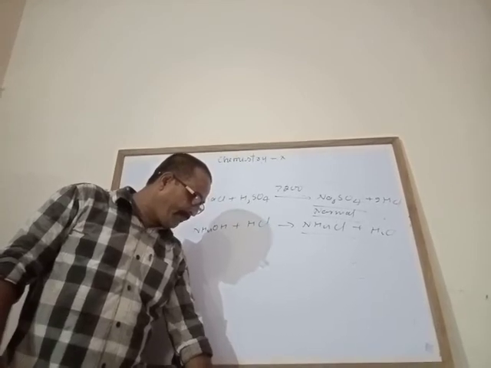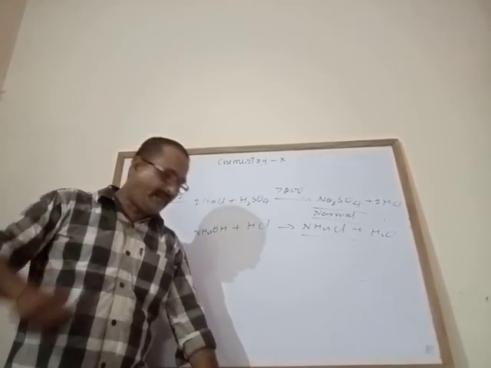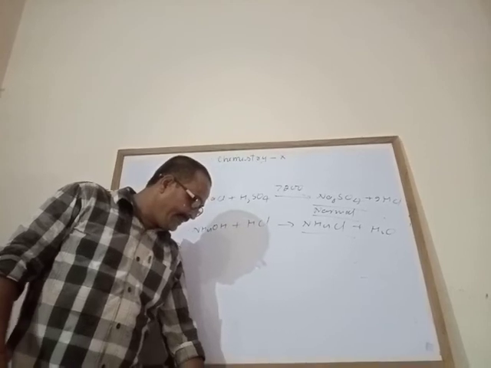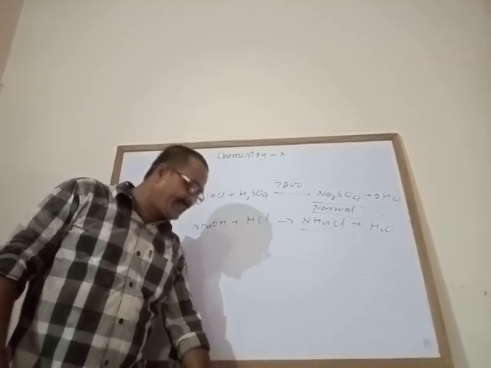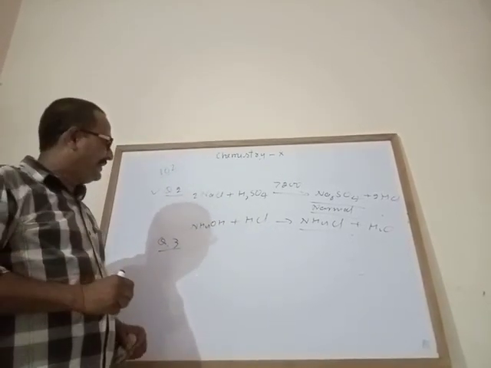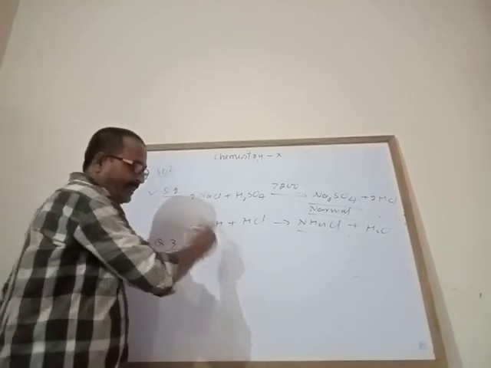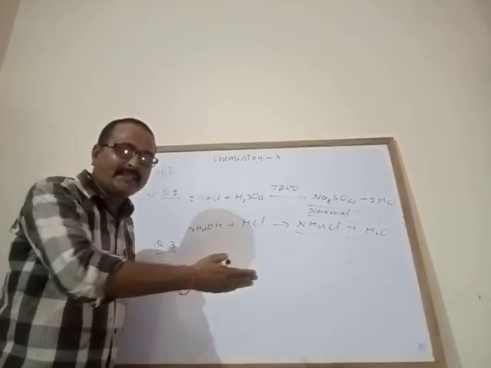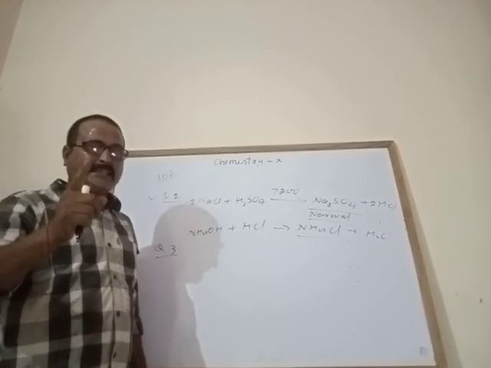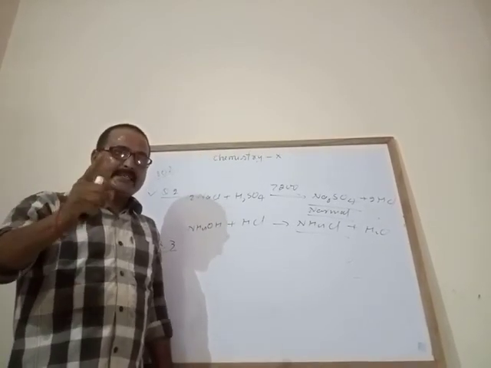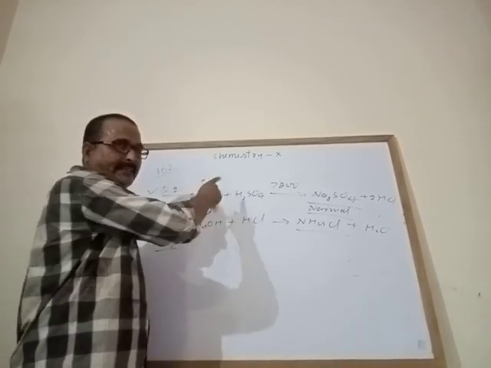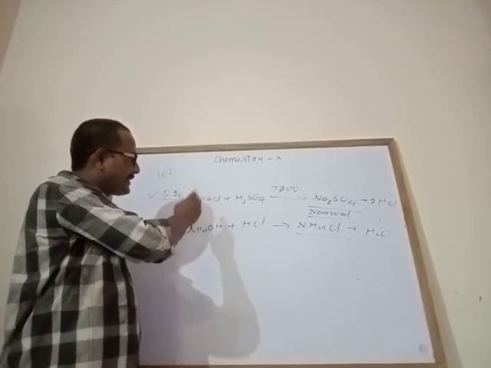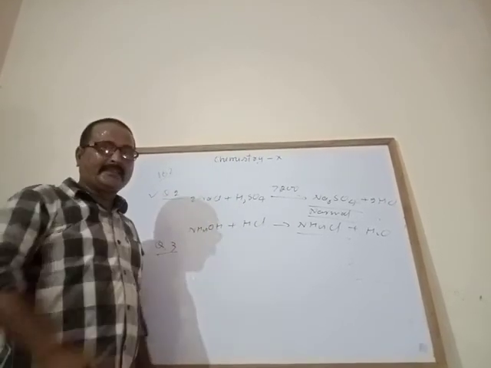An ion which imparts acidity is the hydronium ion. The indicator which does not change its color: you know that phenolphthalein is colorless, and in acidic medium it will also be colorless. I have explained in the acid base chapter about the indicators, acid base indicators and universal indicator.